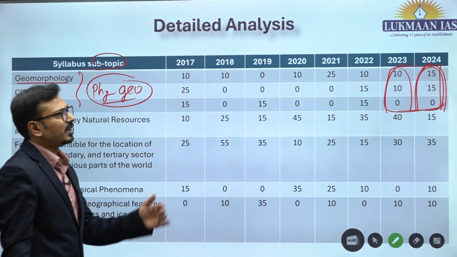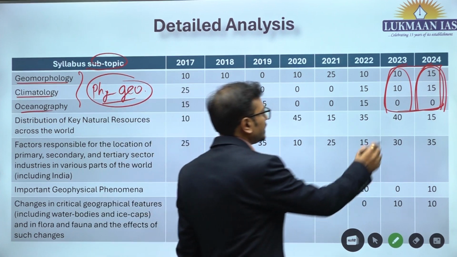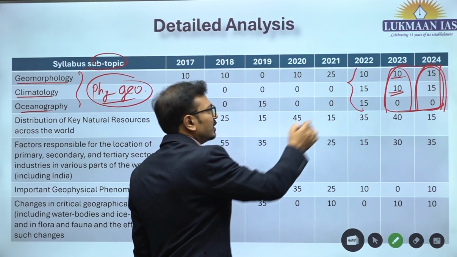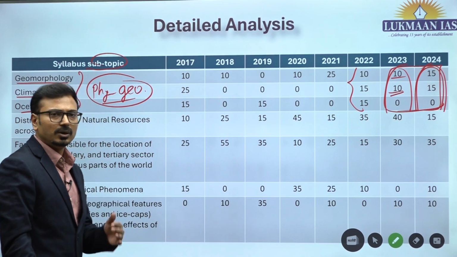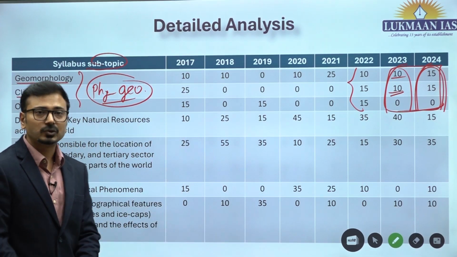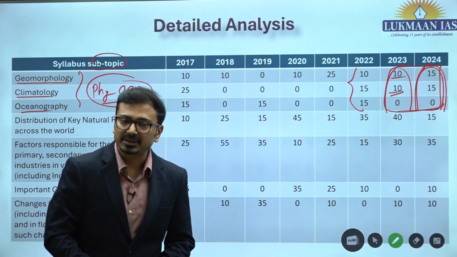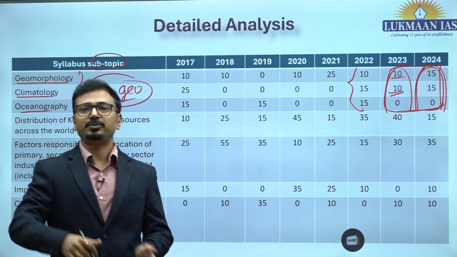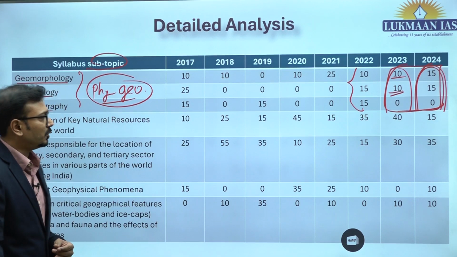So 2 questions were asked in 2024. In 2023, 10 markers were asked. In 2022, you can see 3 questions were asked. So it is a very important part, and also bulky in terms of preparation. The key advantage for students is that it has an overlapping aspect with your prelims examination also.